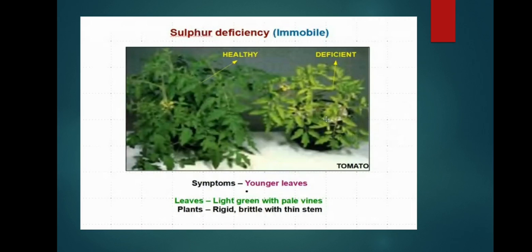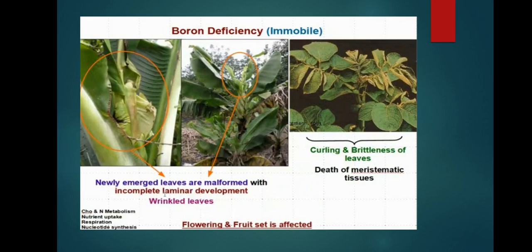Next, boron deficiency. Boron is also an immobile nutrient, so its deficiency disorder occurs in younger leaves itself. Newly emerged leaves are malformed. See how the leaf is formed in banana: newly emerged leaves with incomplete laminar development, wrinkled leaves. With wrinkled leaves, no photosynthesis occurs. This is the main disadvantage of boron deficiency. Also curling and brittleness of leaves. Death of meristematic tissue also occurs due to boron deficiency.